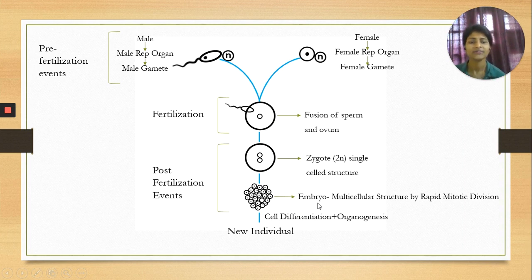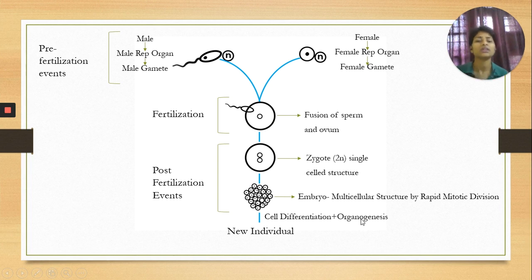The description of embryo is that it is a multicellular structure formed by rapid mitotic division. This embryo development as well as the maturation of the embryo is called embryogenesis. And after this process, cell differentiation takes place plus organogenesis.